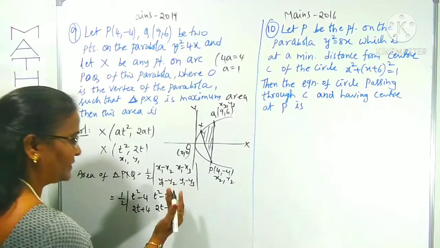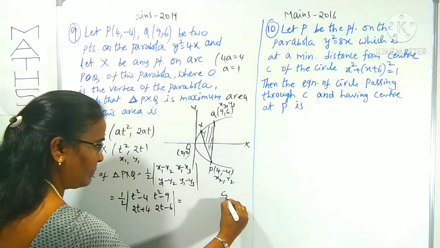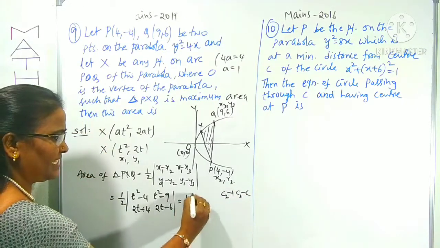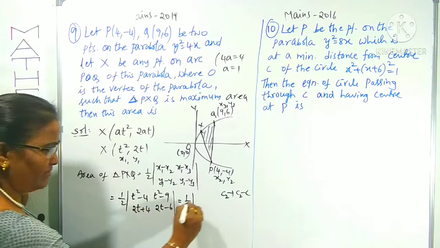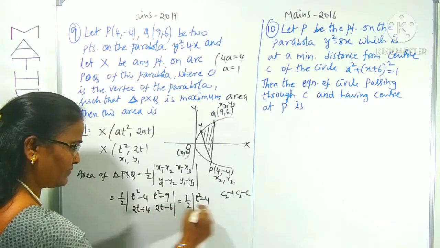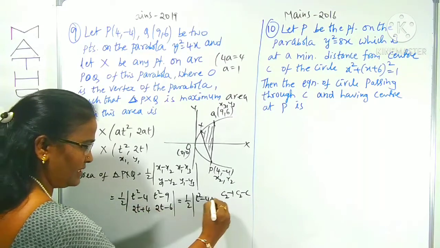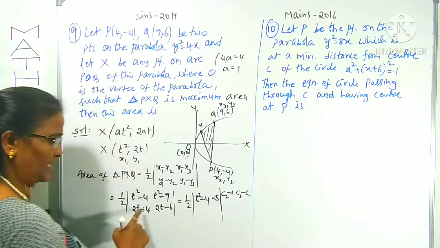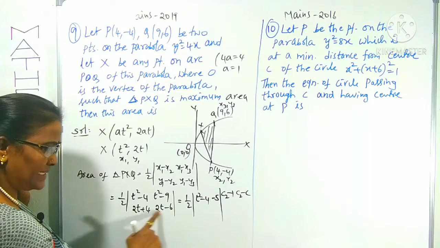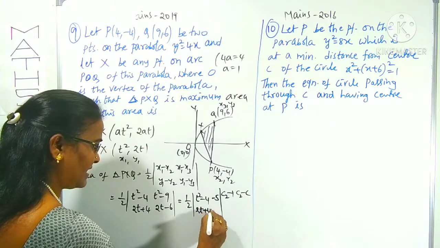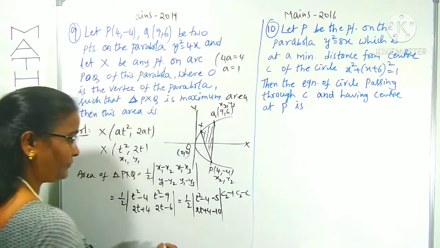Shall I use a column transformation? C2 replaced by C2 minus C1. For easiness, first column is as it is, t square minus 4. t square cancels, minus 9 plus 4 is minus 5. Next 2t cancels, minus 6 minus 4 is minus 10. 2t plus 4 is as it is.